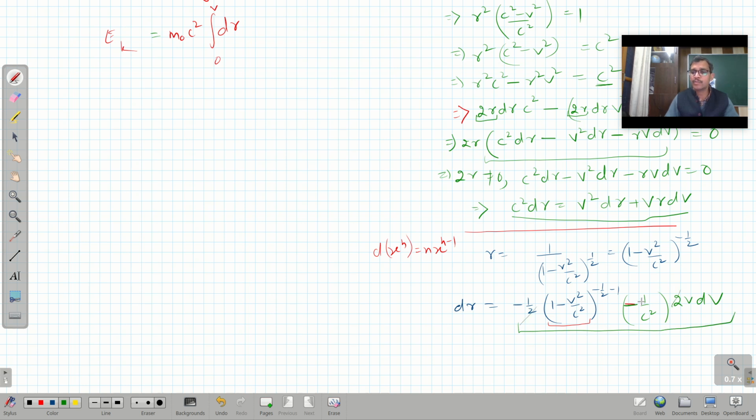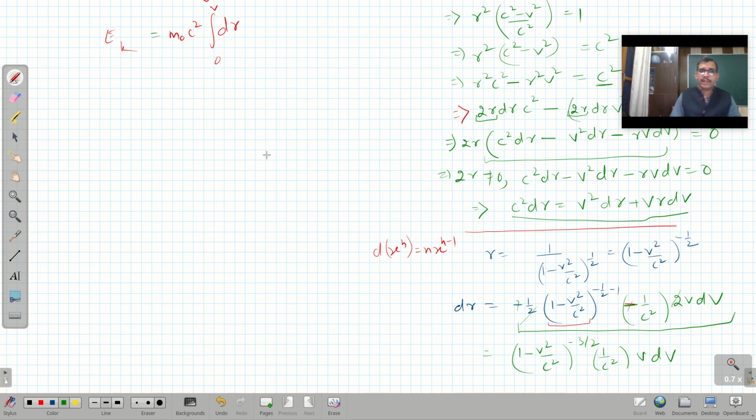This will cancel out with it, and both minus signs will become plus. So d gamma can be written like this: 1 minus v square over c square raised to power minus 3 by 2, times 1 over c square, times v dv.